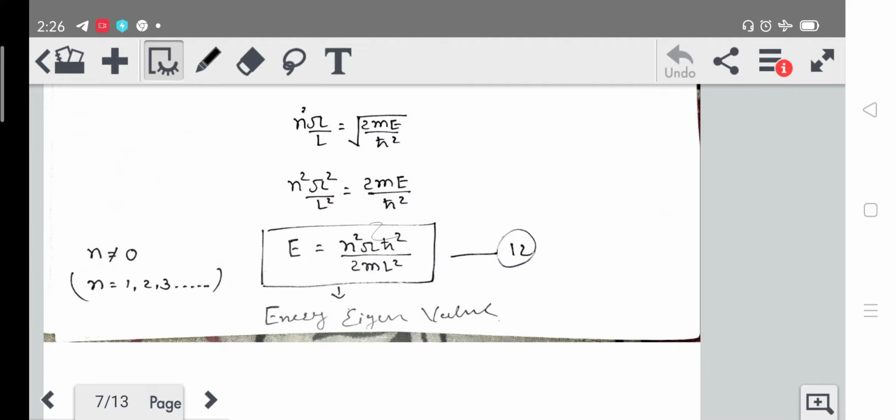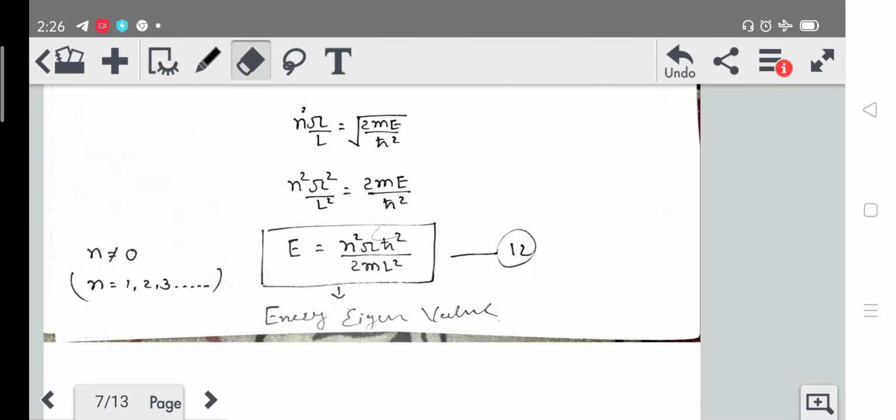Here this n will be 1, 2, 3 and so on. It cannot be 0. If it were 0, this energy would become 0, and ground state energy can never be 0. So n will start from 1 only. We already got the formula for the energy eigenvalue.